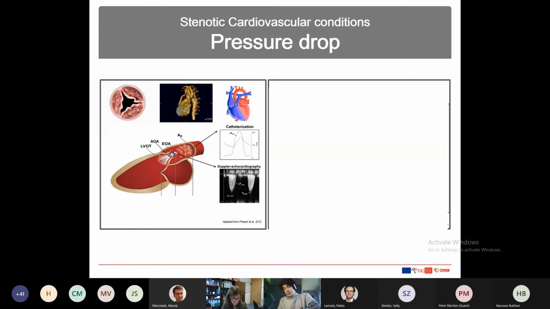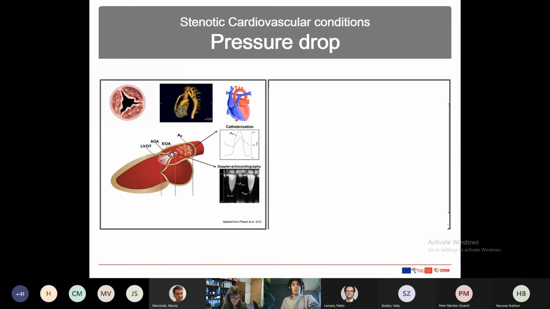To measure the pressure drop, there are two main tools used clinically. One is the Doppler echocardiography. The second is catheterization. They are used daily as if they were the same measurement, but unfortunately they are not. Doppler echocardiography gives relative pressure, which is instantaneous, whereas catheterization is peak to peak.